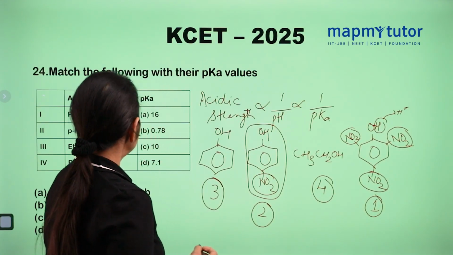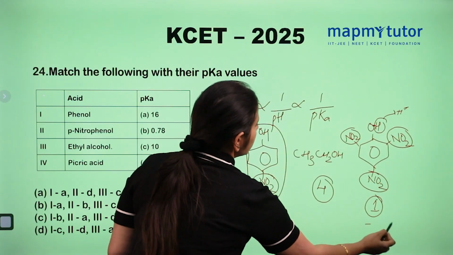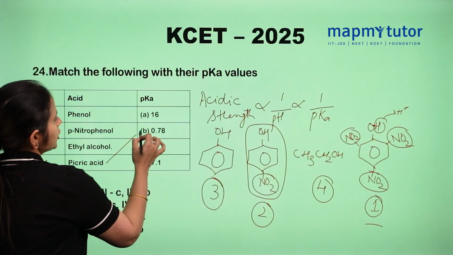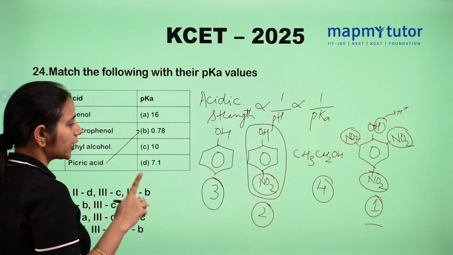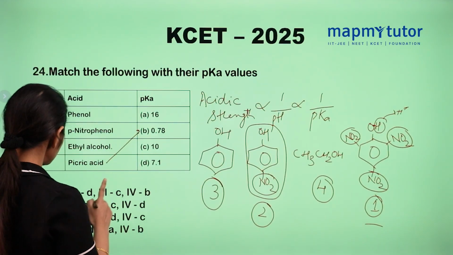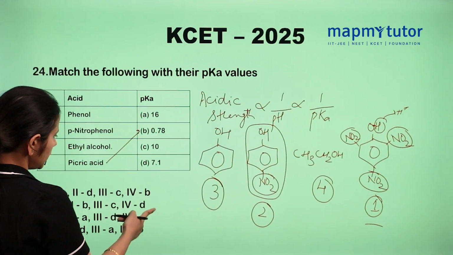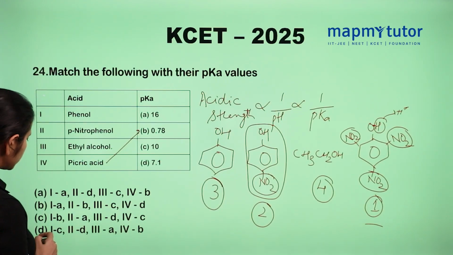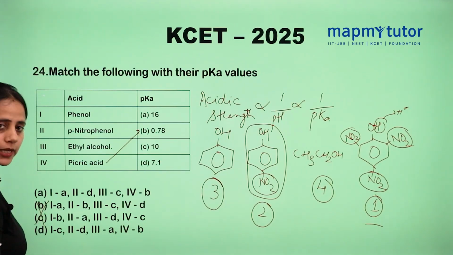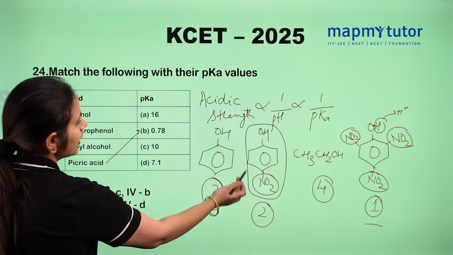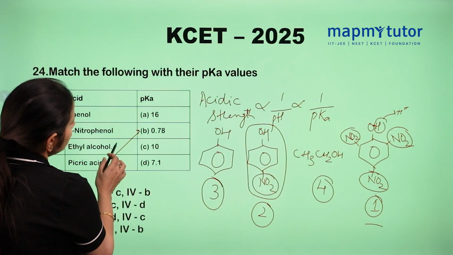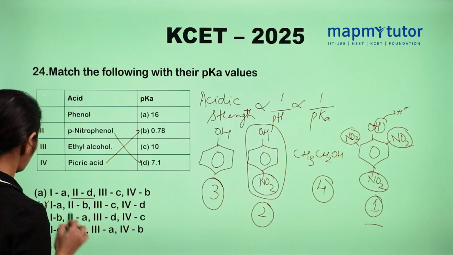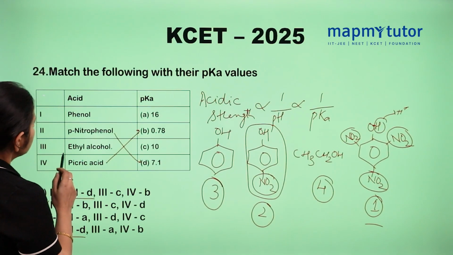If picric acid is the most acidic, its pKa value will be the least. So picric acid matches with B, whose value is 0.78. Is there any option with 4 matched with B? Options A and D are there, so we can remove B and C. Next is paranitrophenol, which goes with D, again in both options.